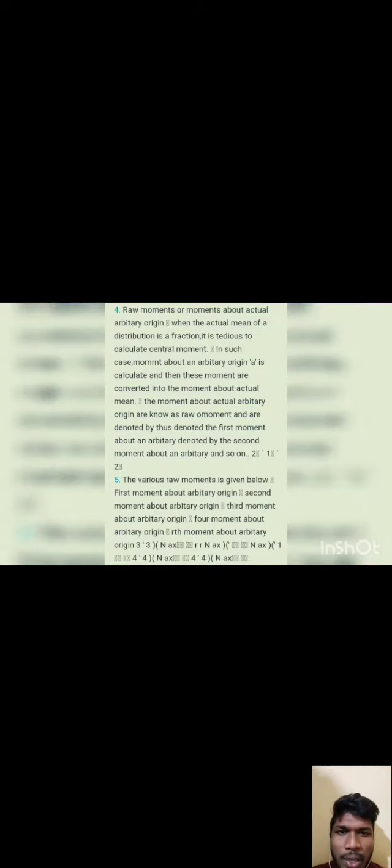Raw moments are the moments about an arbitrary origin. When the actual mean of a distribution is a fraction, it is tedious to calculate central moments. In such a case, moments about an arbitrary origin A are calculated, and then these moments are converted into moments about the actual mean. The moments about an arbitrary origin are known as raw moments and are denoted by mu1 dash, the first moment about an arbitrary origin, mu2 dash, the second moment about an arbitrary origin, and so on.